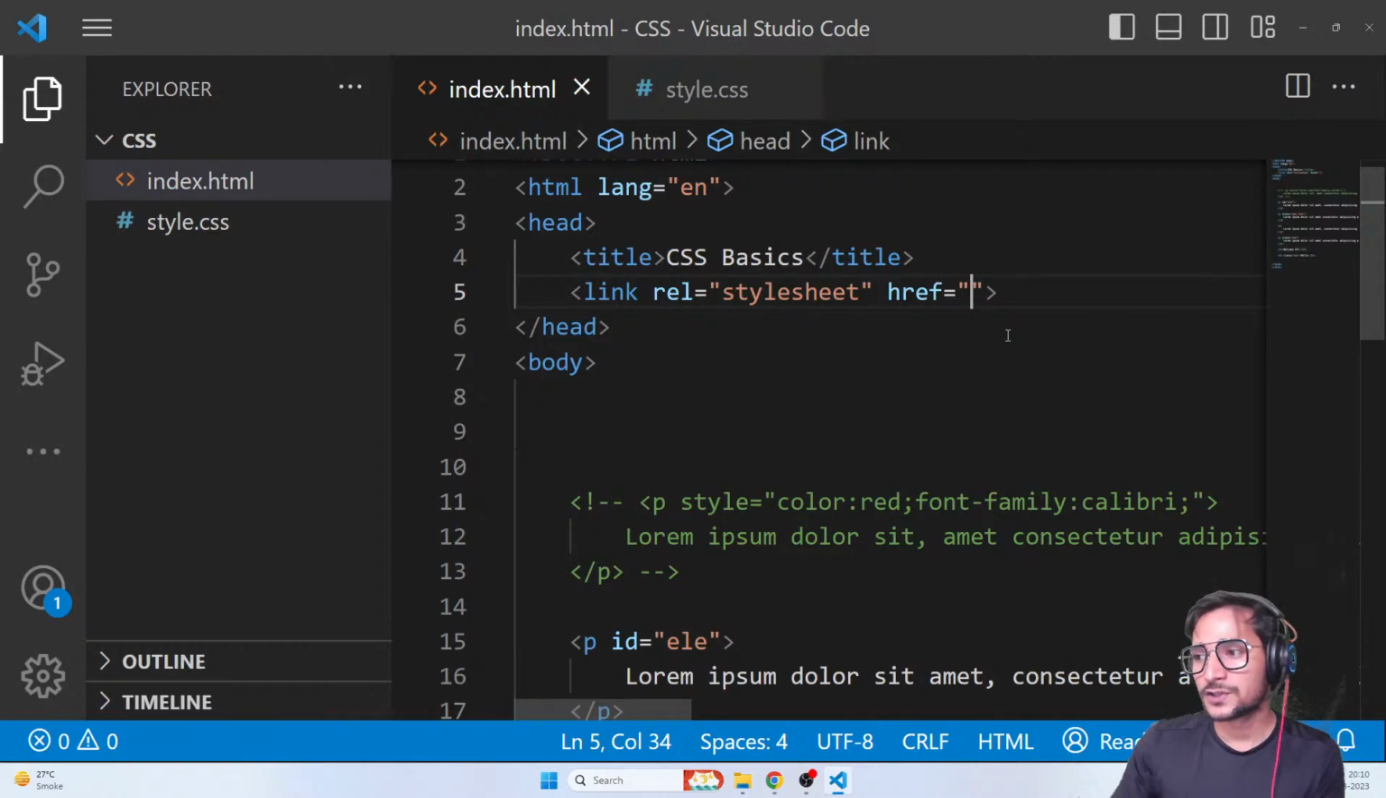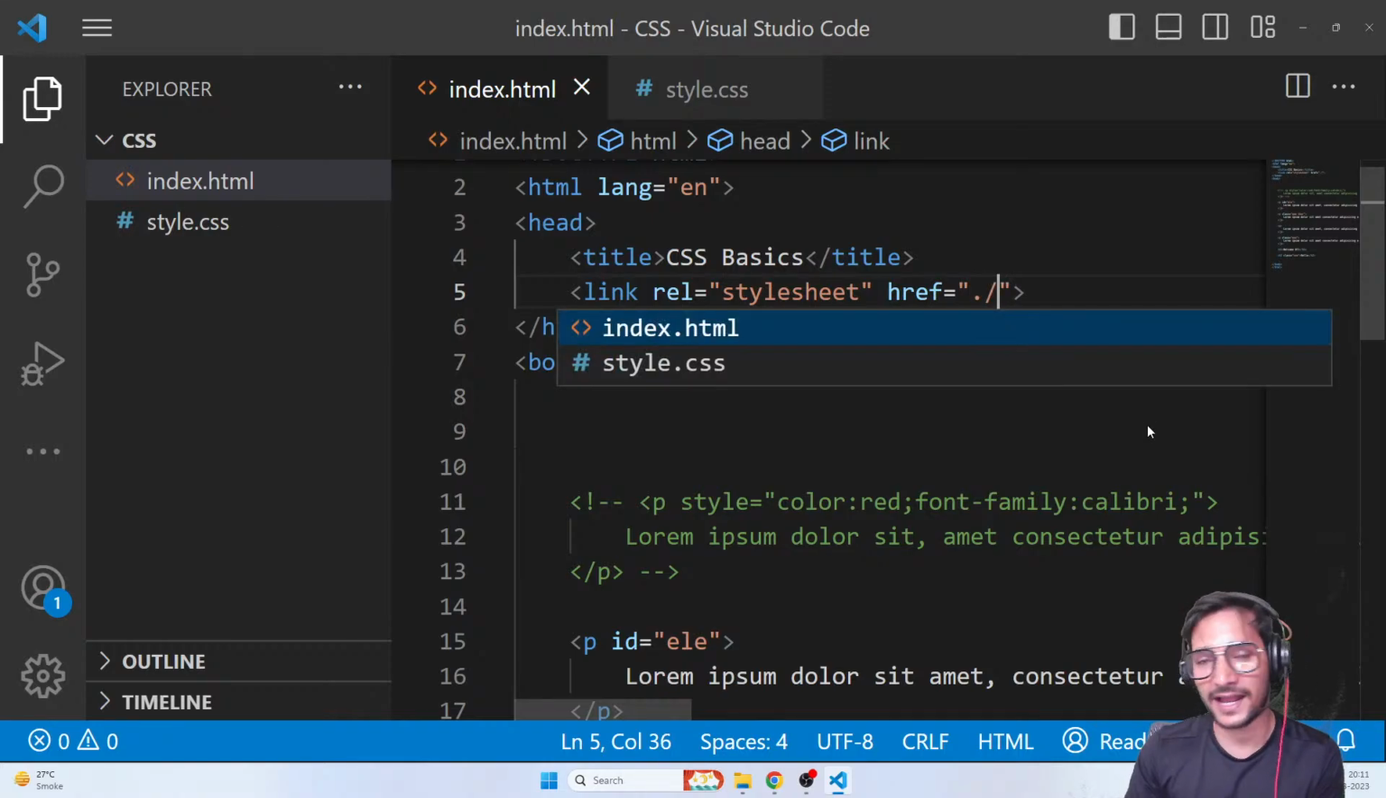Okay, so link rel stylesheet. That means the file that you're linking is a style sheet, right? It's a styling file. So it's a style sheet. href, that means what is the file location, right? What is the reference of that file? So it's in the same folder. That's why I can simply go for ./. That means same folder. And this is my file.